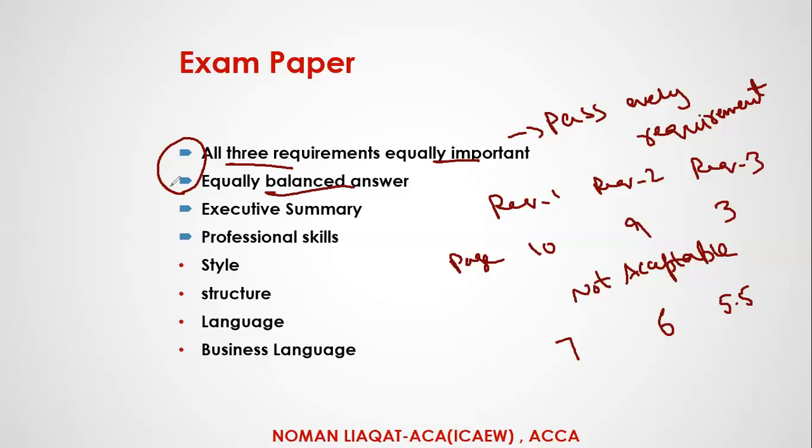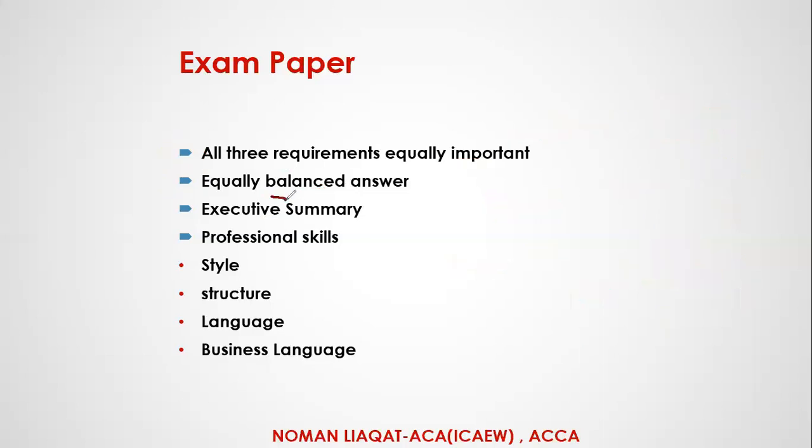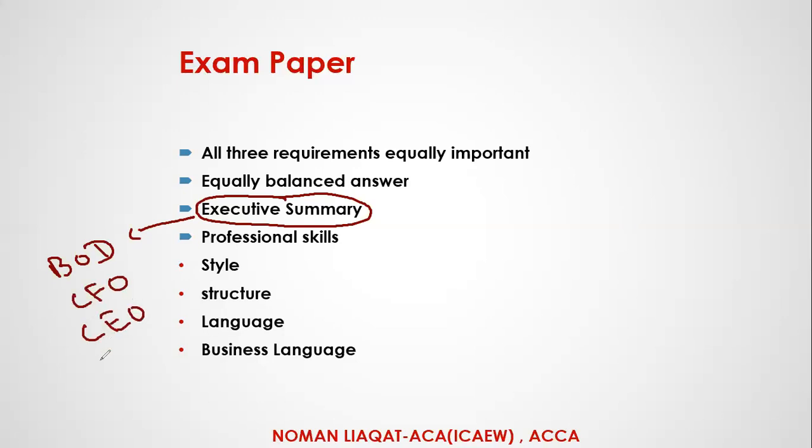We have to pass all 3 requirements, and our exam should be equally balanced. Then finally, executive summary. That's something really new. What is meant by executive summary? As its name represents, that's the executive summary. That is for the board of directors, for the CFO, for the CEO or any C-suite person basically.